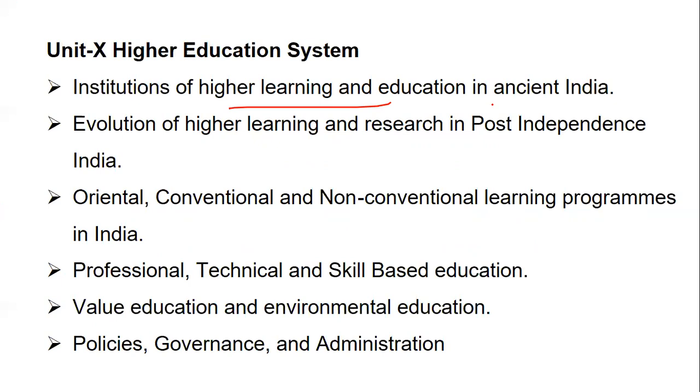Evolution of higher education or learning and research in post-independence. Then you have Oriental, conventional and non-conventional. We did this yesterday. Today also I have taken these questions. Professional, technical and skill-based education, then we have value and environmental education, and also you have policies, governance and administration. So this is basically the syllabus of your paper 1 higher education system unit.